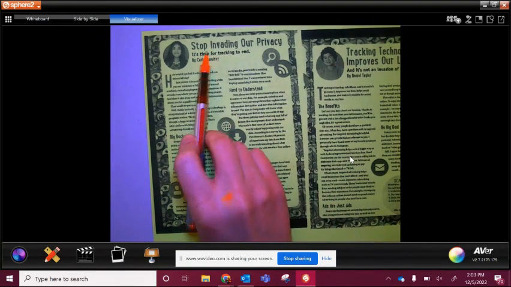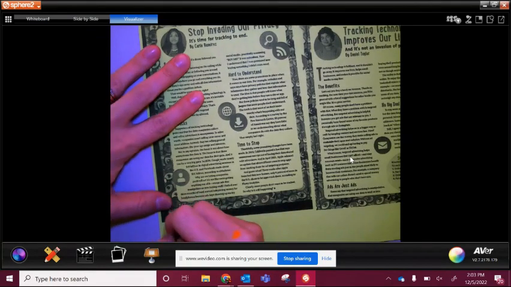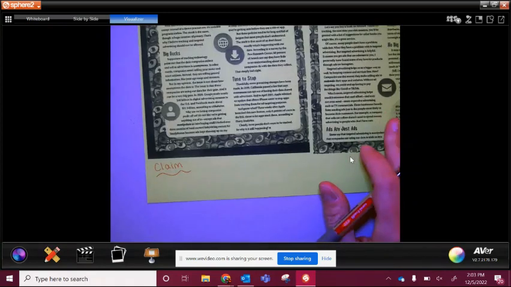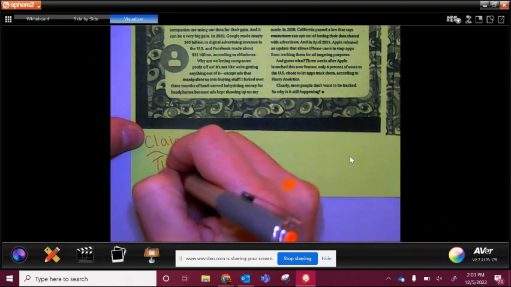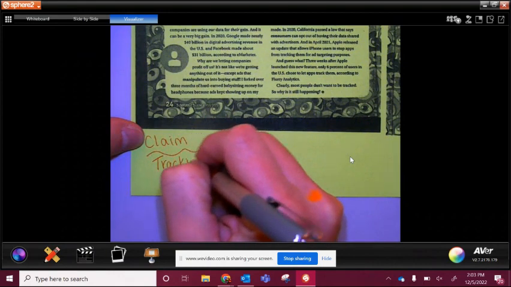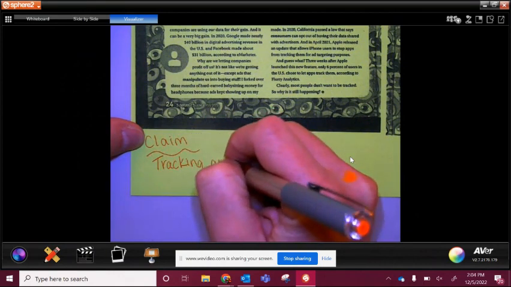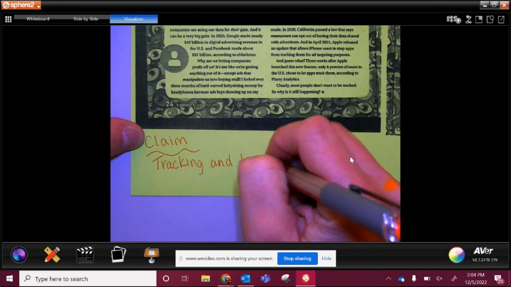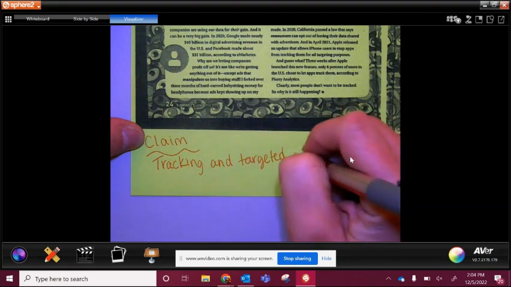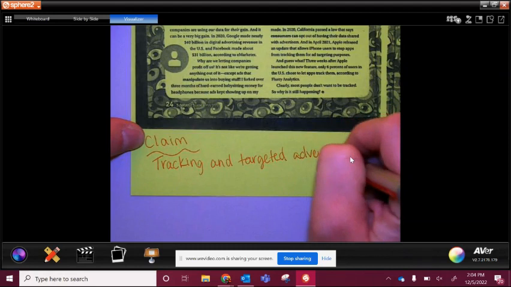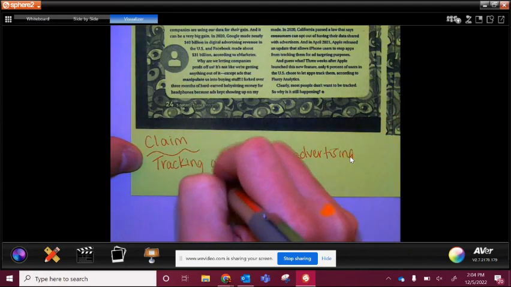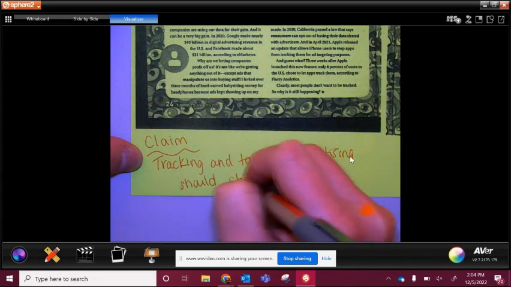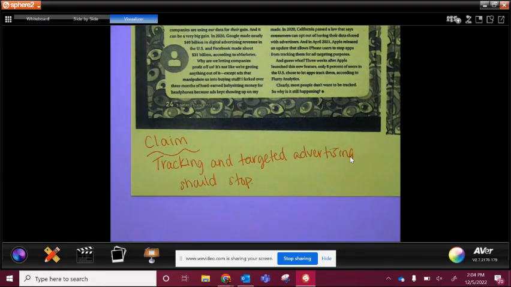The fact here, they're saying stop invading. So what I'm thinking here is that she's saying that her claim is this. This is something I want you to make sure you're writing down. Okay, so her claim on this side is that tracking and targeted advertising should stop. Okay, that's her claim.